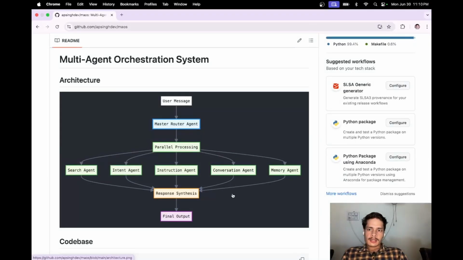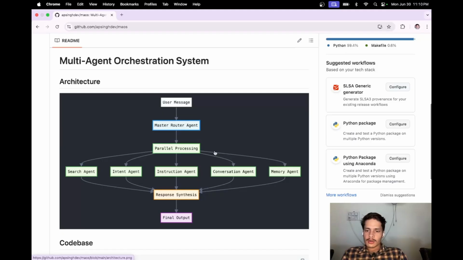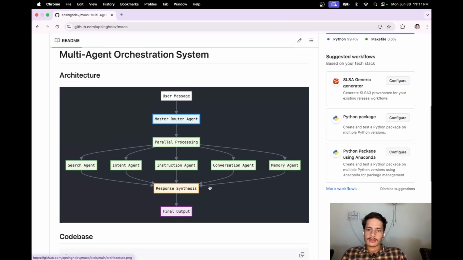Hi, I have built this multi-agent orchestration system. So I would like to show you how it works and what the code base looks like. This multi-agent system basically has a master router agent and five other individual agents that perform individual tasks depending on the user input. And I will show you how it works.